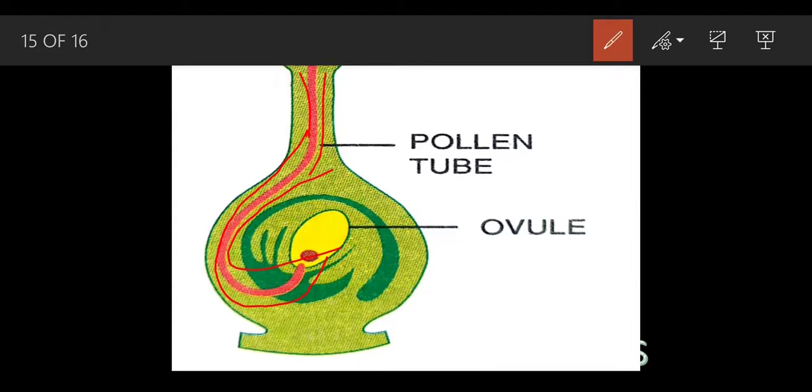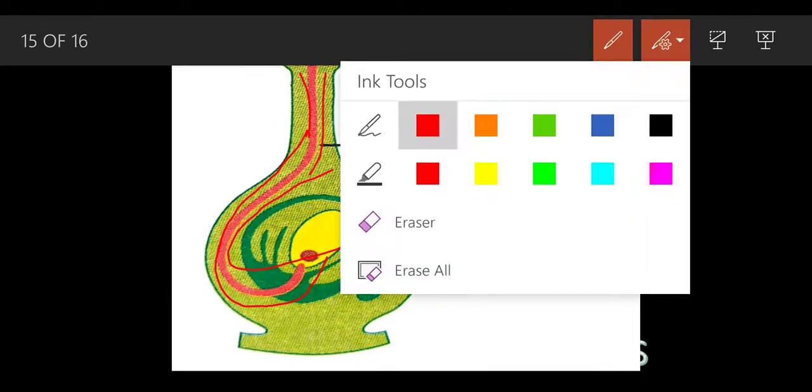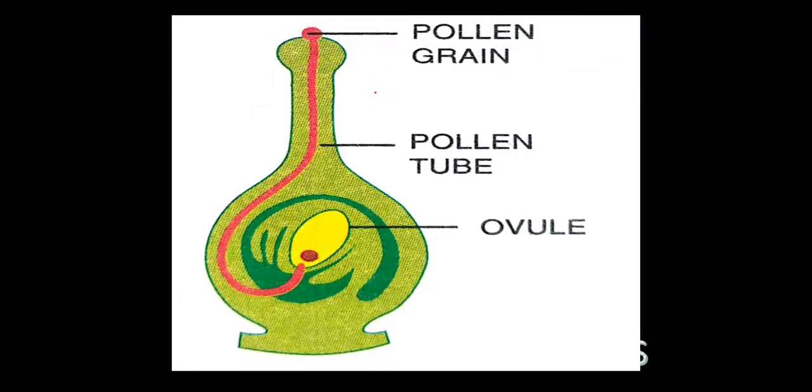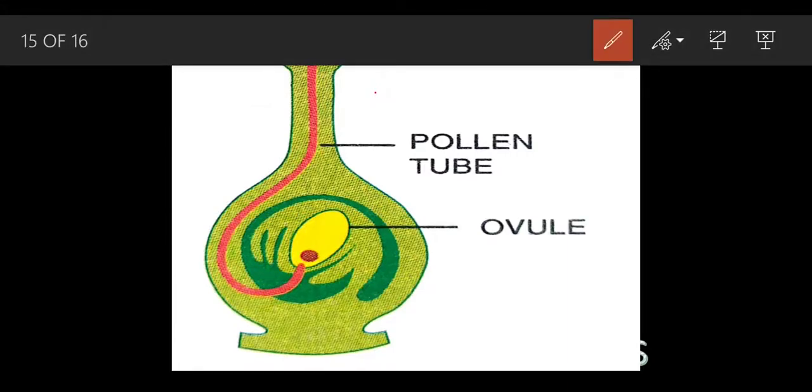Now the first question: when these pollens fall on the stigma, how is that pollen able to make this pollen tube? See what happens when the stigma, the above one, gets mature, it releases some sugary substances.